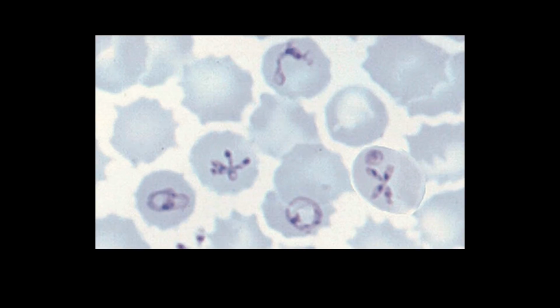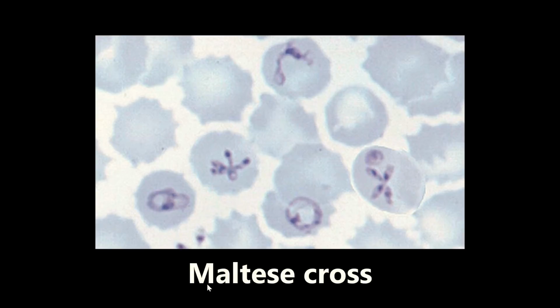This next one is an example of a Maltese cross. You see a couple of them here. This is a really good one. Looks kind of like a chromosome in my opinion. So what is a Maltese cross? It is a tetrad of trophozoites seen in red blood cells. So you see one here as well, and probably the formation of one up here. So these are a tetrad of trophozoites seen in red blood cells, and the big condition associated with this is babesiosis.